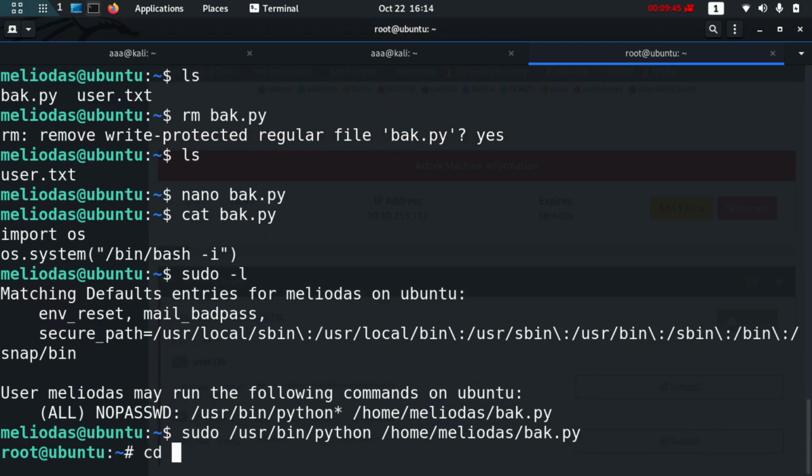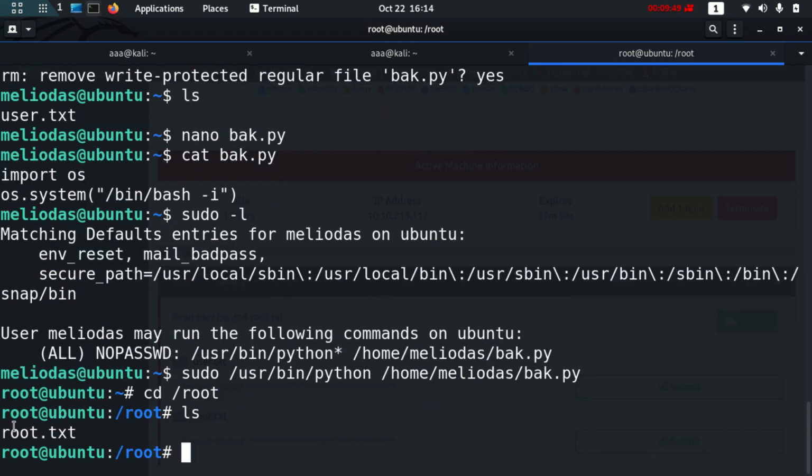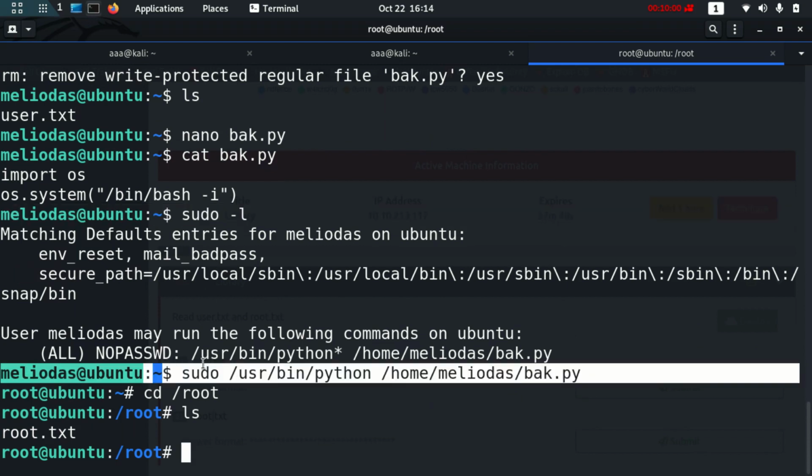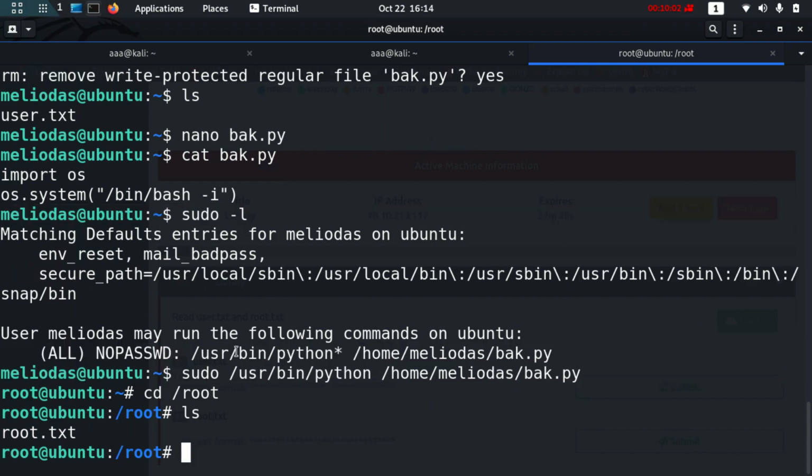So I can just go in the root directory and cat out this file, and that will be it. So it's a privilege escalation. I did not use GTFOBins anywhere over here. There was just this sudo -l escape sequence which I got over here, and some basic logic in which I was able to take out this backup file and bring my own backup file.